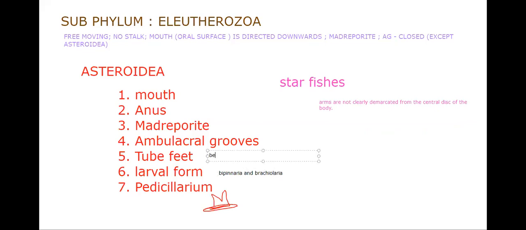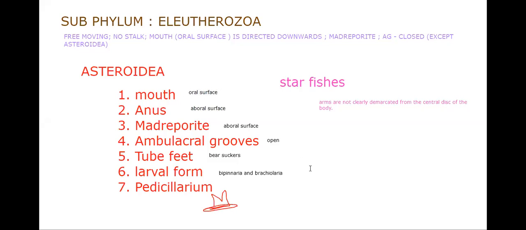Tube feet bear suckers. Ambulacral grooves are open. Madreporite is there on the aboral surface. Then anus is also on the aboral surface. Next, mouth. Mouth is on the oral surface.